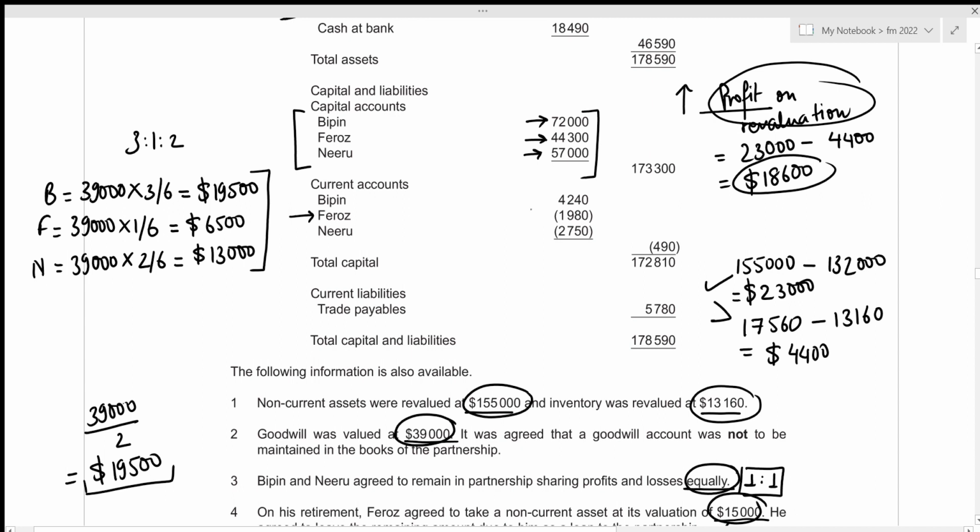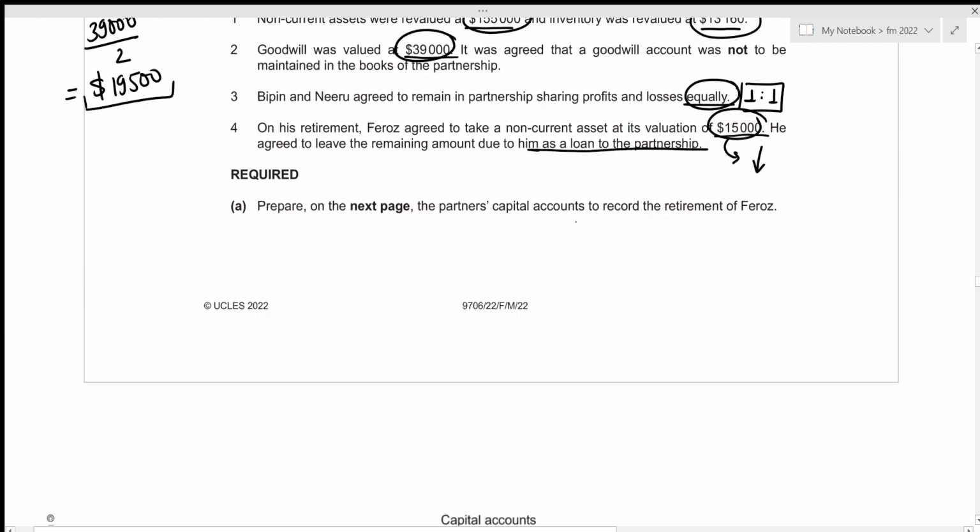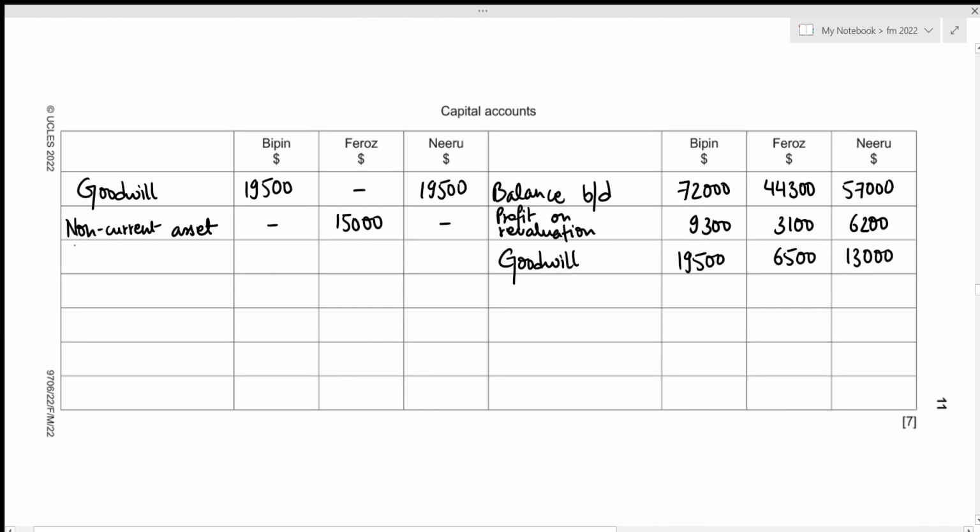account balance. And we can see that Firoz's current account balance is 1,980, but it is given in a bracket, indicating that this is the amount that Firoz owes towards the partnership business. This is the amount he needs to pay back, which means that this will definitely decrease his capital account balances. So the current account balance of Firoz will be adjusted on the debit side of his capital account. Let's do that. So we have current account with the value of 1,980.